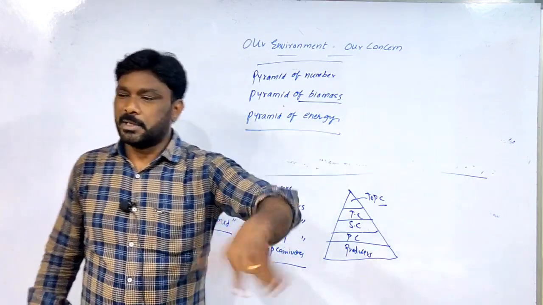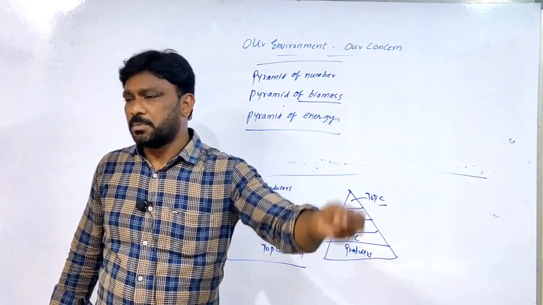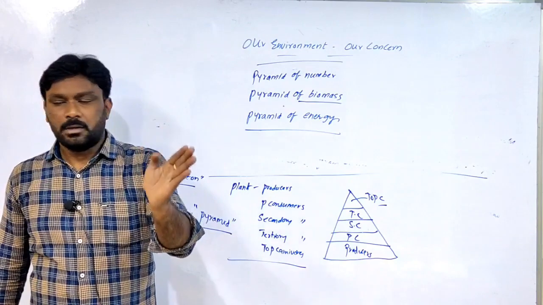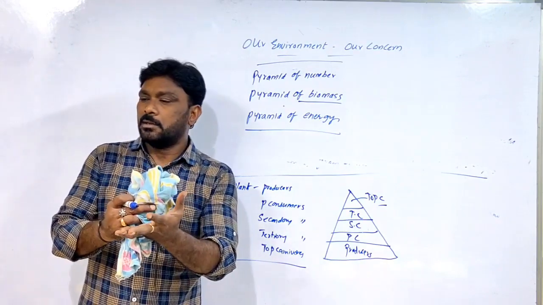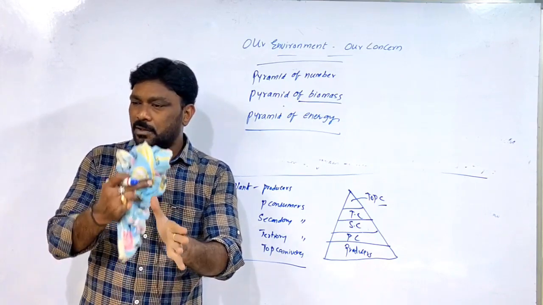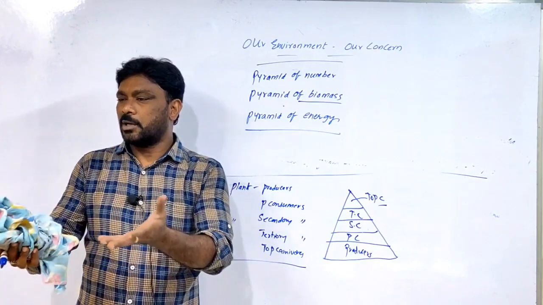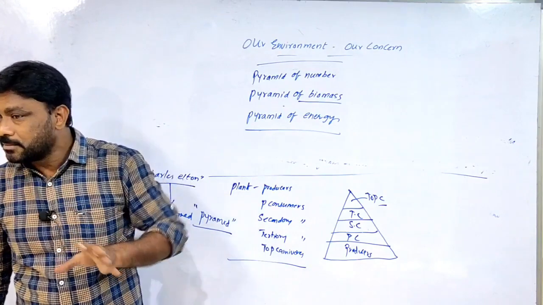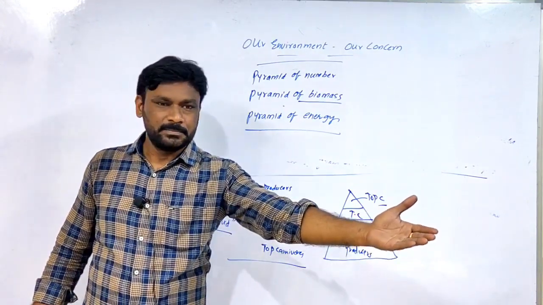All depend upon plants, not only deer, cows, buffaloes, goat, sheep, everything. Herbivores completed, carnivores: tiger, lion, cheetah, jackal, wolf, fox, and what we call hyenas. They are also depending upon herbivores only.